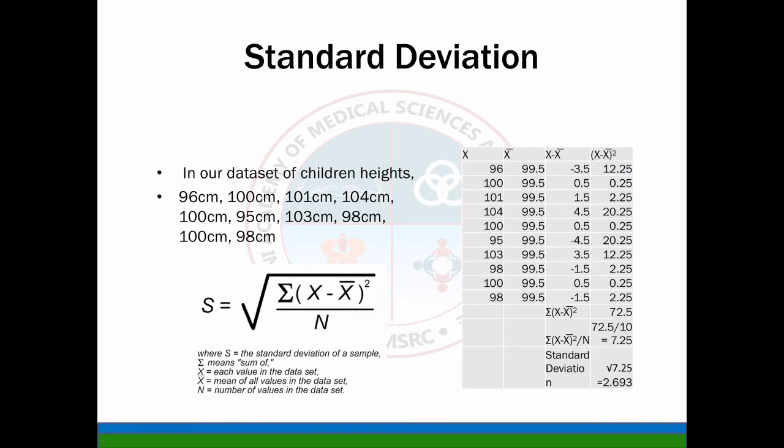So in our data set of the children's height, here I have given you the column explaining everything. Here the standard deviation will be the square root of 7.25, that is 2.693.